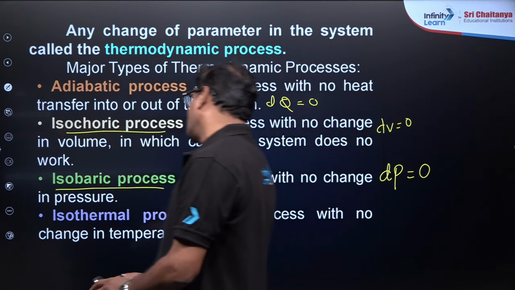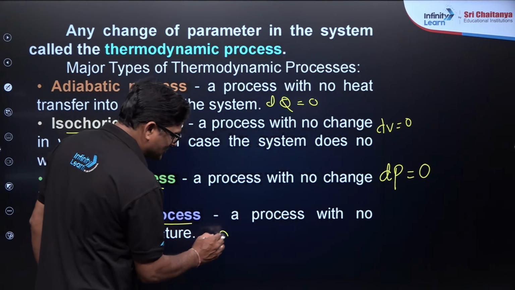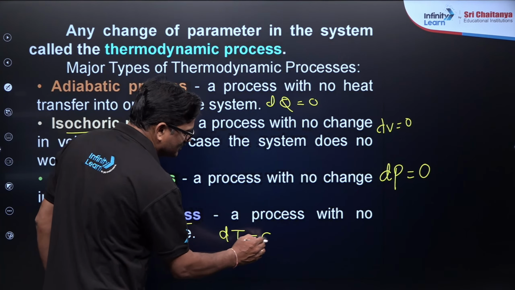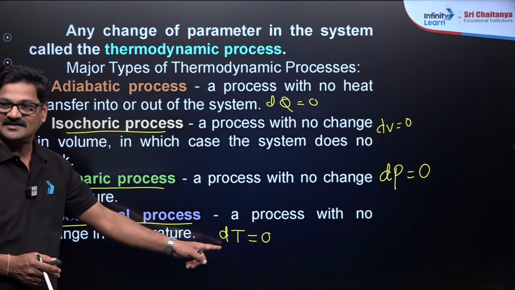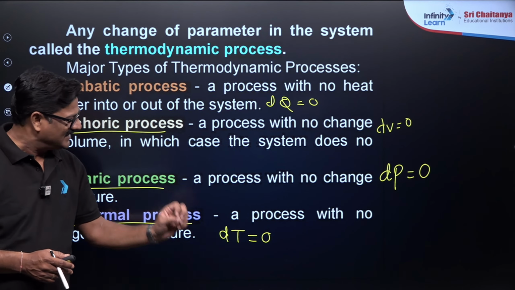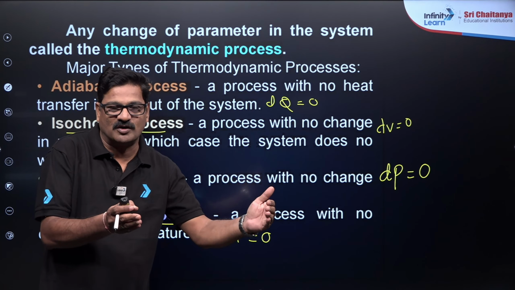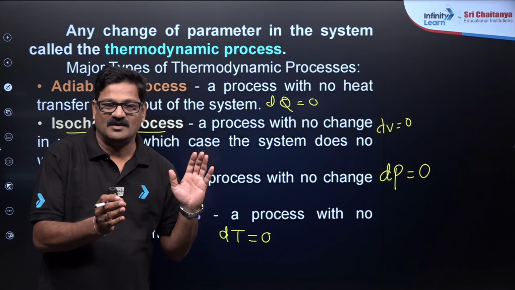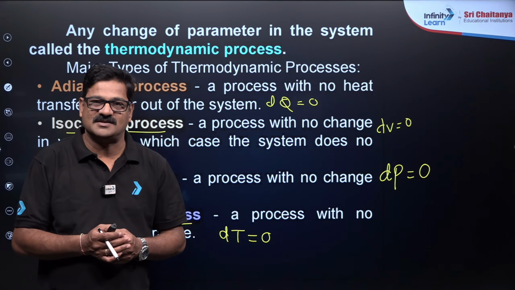And isothermal process, जिस process में temperature हमेशा constant होता, so this is going to be dT is equal to 0. Now there is a confusion between this and this, right? dT is equal to 0 means during this process heat may be absorbed or emitted, so if it is absorbed or emitted temperature में variation आना चाहिए.